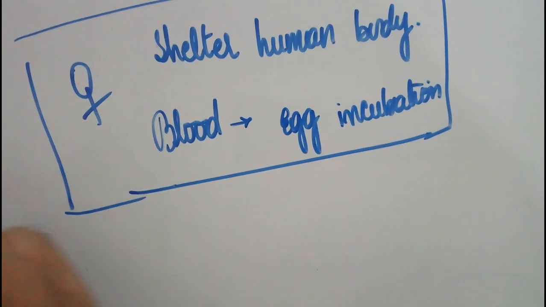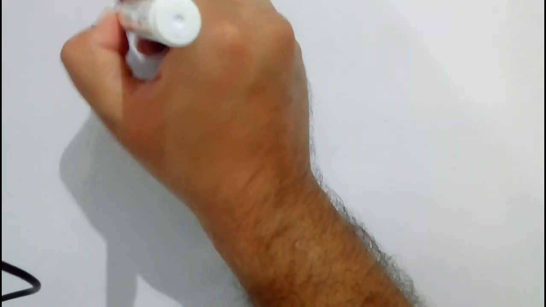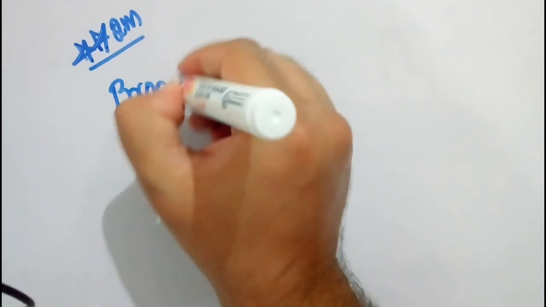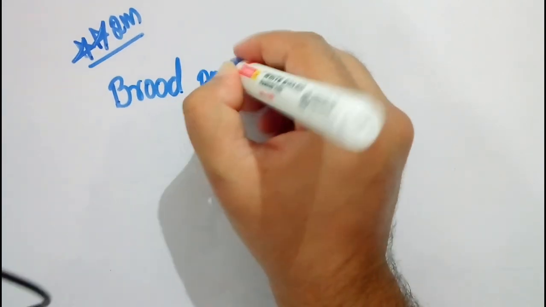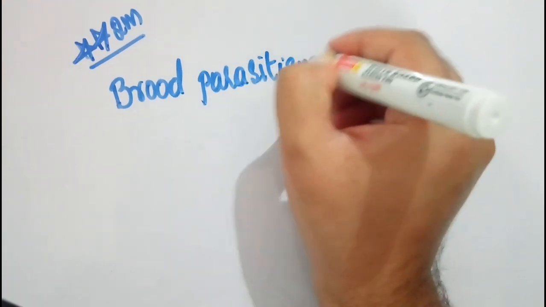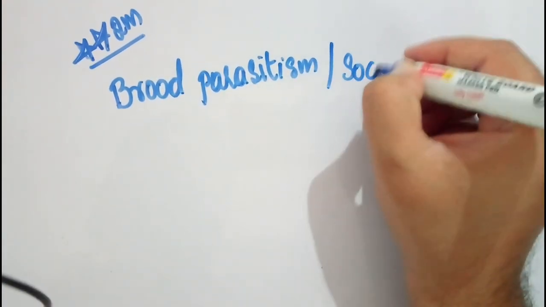One very important last concept in parasitism, which is a very important 2-mark question, is brood parasitism. Brood parasitism is also called social parasitism.